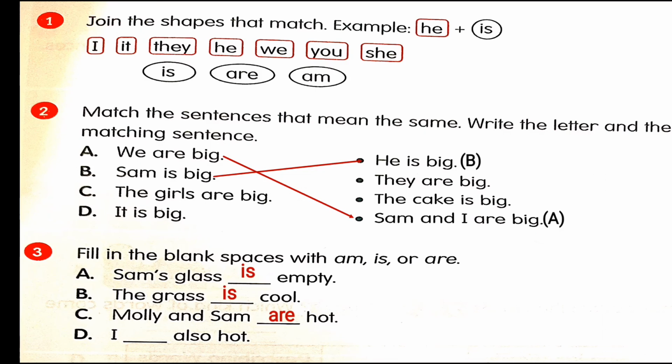That's why I use the word are. Now D. I also hot. Now what is the word that we use with the word I? I am. Okay, the word am is only used with the word I. So I am also hot.